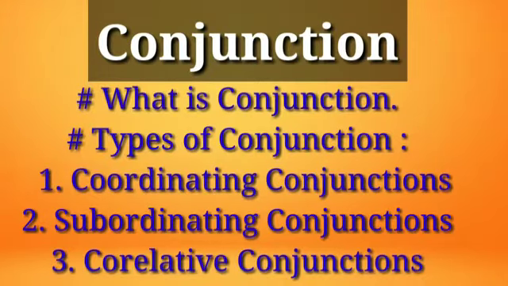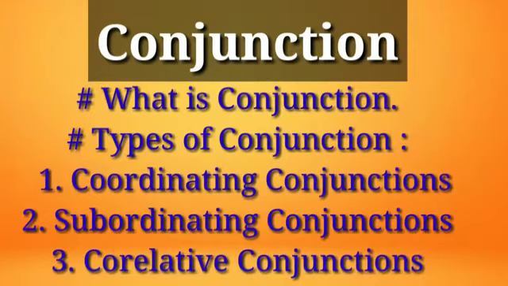So friends, there are three types of conjunctions in English grammar. They are: first one, coordinating conjunctions, subordinating conjunctions, and correlative conjunctions. So basically there are three types. Yes, what are the coordinating conjunctions? Let us have a brief look. Coordinating conjunctions, for example,